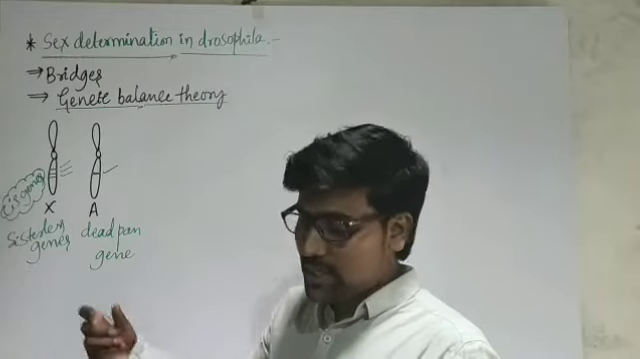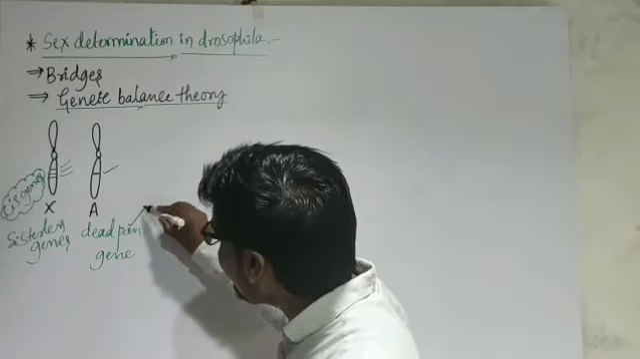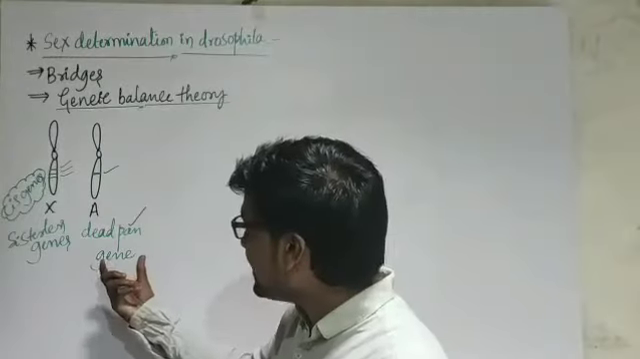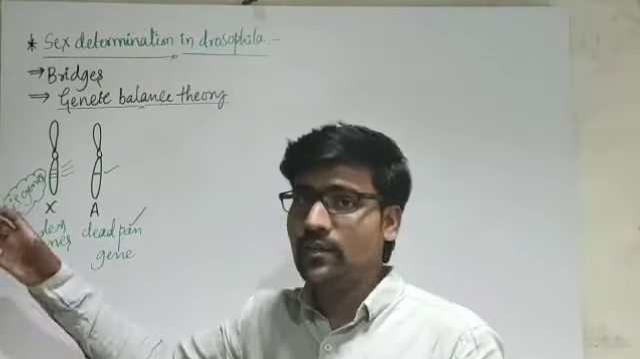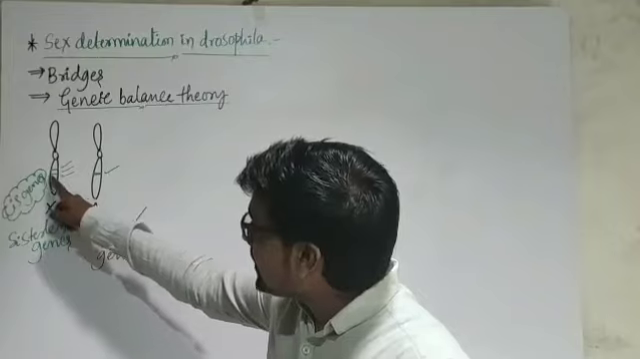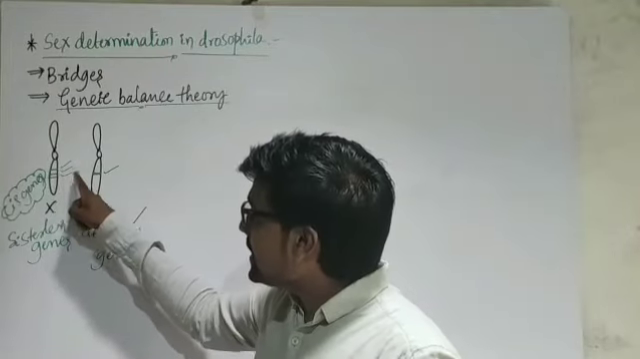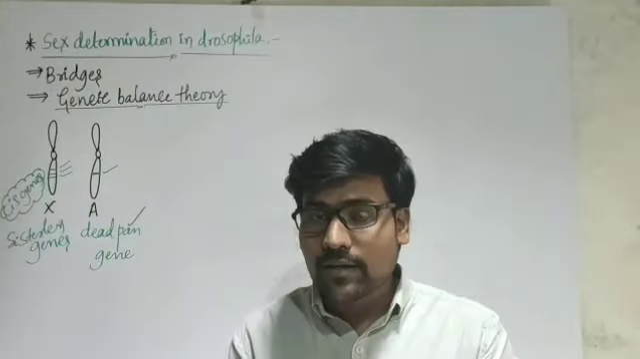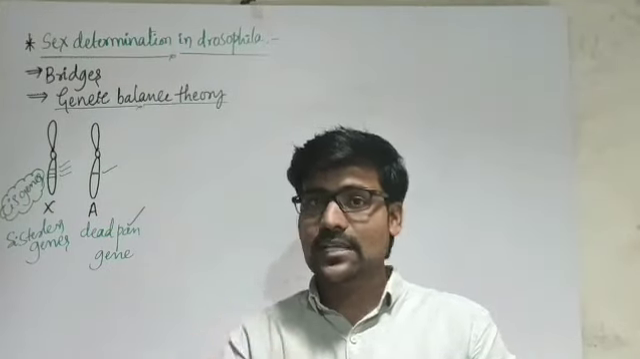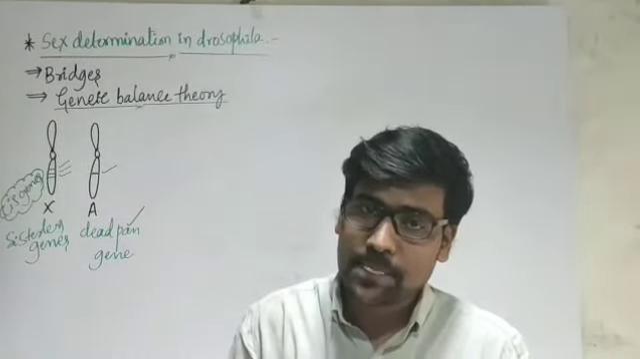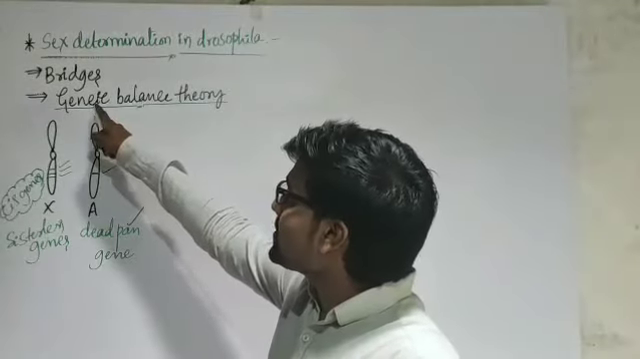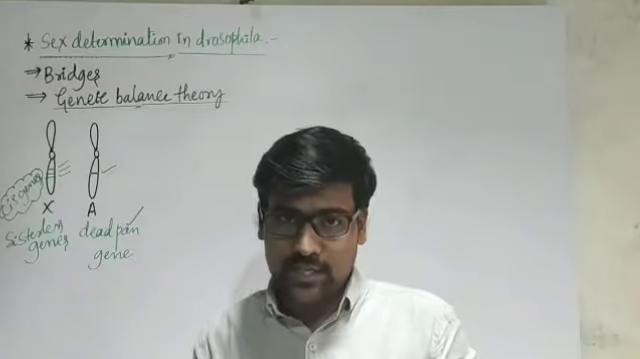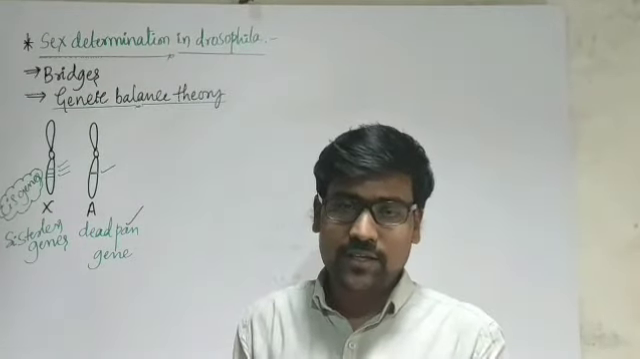So the deadpan gene is giving maleness to the Drosophila, and those genes are giving femaleness. When there is a balance between these genes and those genes in number, then the organism's sex is going to be determined. So that suggests the genic balance theory. According to this theory, what does it suggest?